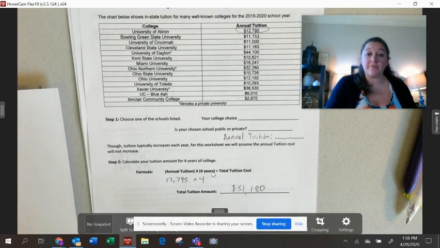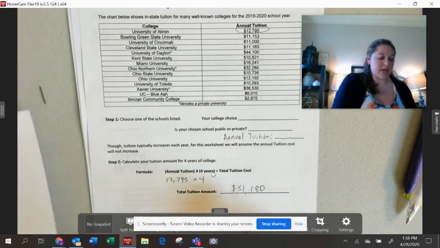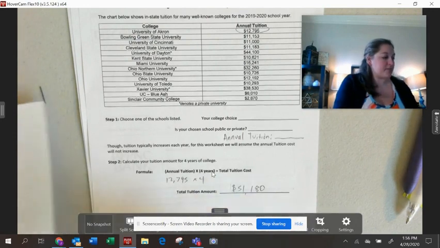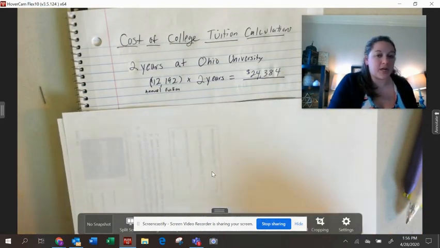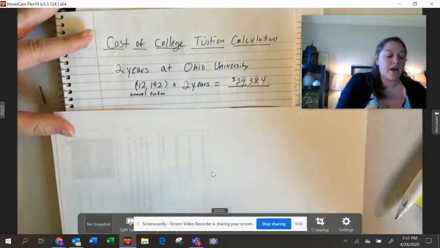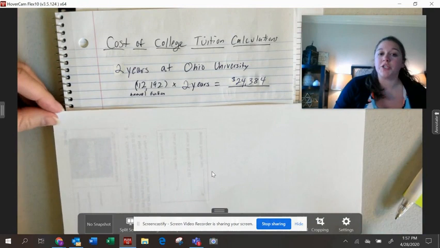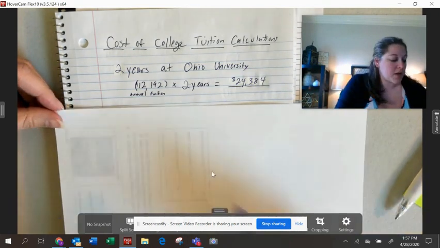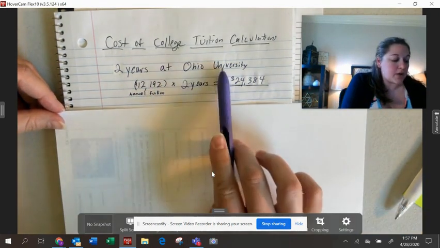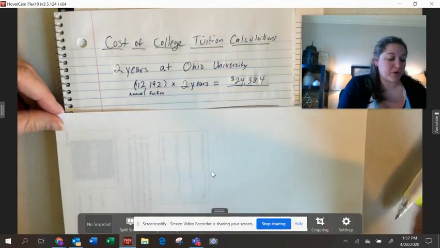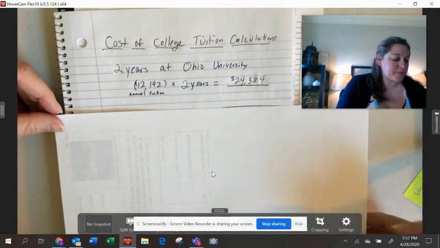All right, so let's talk about some variations and how you can kind of personalize this number to best fit your particular college plan. So I've come up with a couple of different scenarios just to show you how you can personalize these calculations. For this first scenario, let's say you're not planning to do 4 years of college, you're planning to do just 2 years instead. Maybe you're doing an associate's degree. So I picked out the tuition rate at OU, and instead of multiplying by 4, just multiply by 2. Pretty simple to adjust that down.